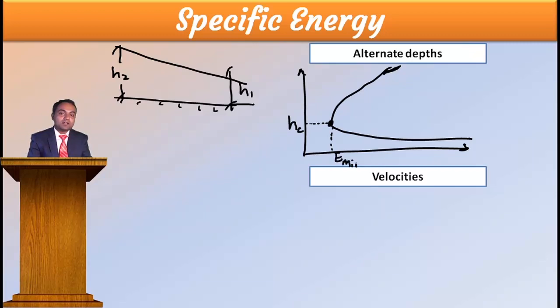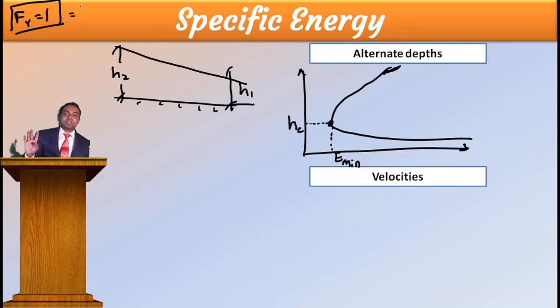Then how to get the minimum specific energy, or how to get the critical depth and critical velocity? Nothing to worry, just salute the Froude number, say that Froude number is equal to 1, and in this equation substitute everything, you will get the critical conditions. Okay? But now we are discussing alternate depths. Alternate depths means we need to think about H2 and H1.